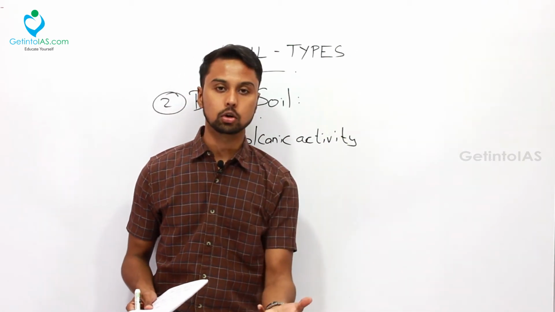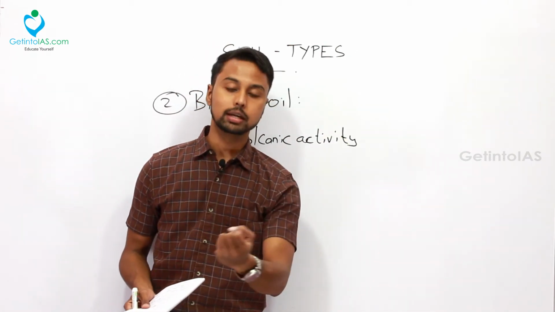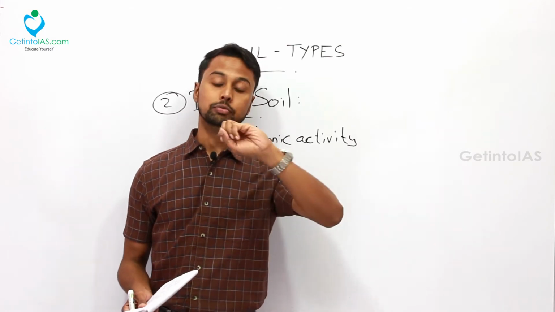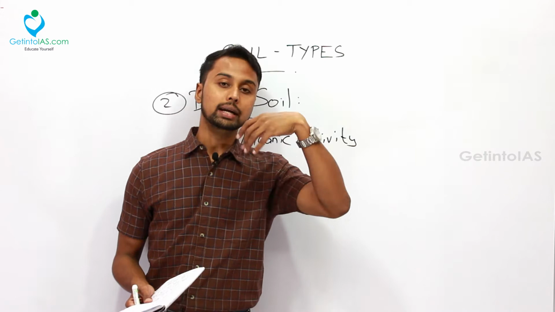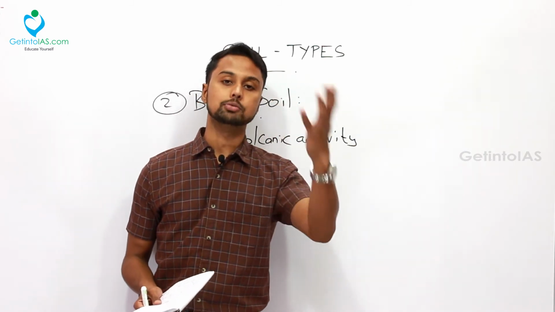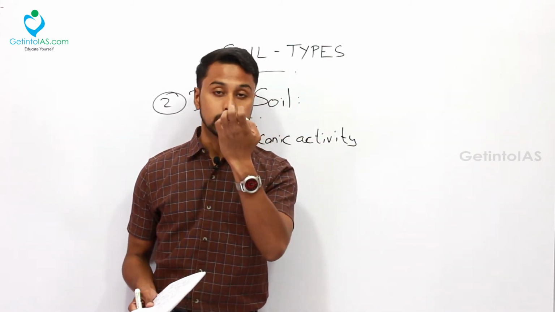So we have studied volcanoes in physical geography. So what happens in a volcano? The underground lava erupts and is thrown away. That is a volcano. So when this lava which is thrown out solidifies and is deposited again and again, it forms the black soil, and that is why it is black in color.